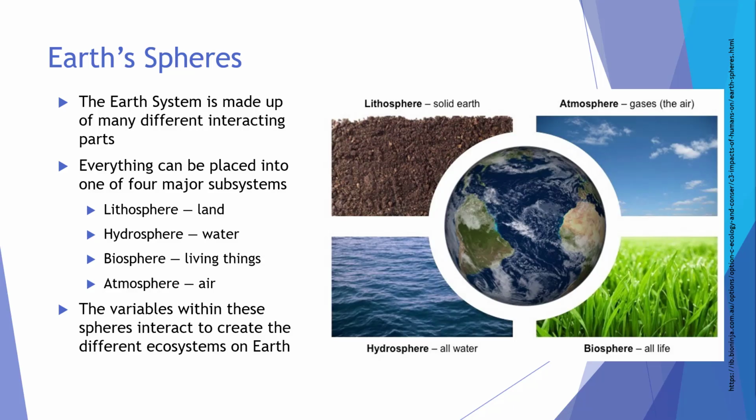The Earth's system is made up of many different interacting parts. Everything can be placed into one of the four major subsystems. The lithosphere consists of land or solid Earth. The hydrosphere is all the water on the planet. The biosphere consists of all the living things on the Earth, and the atmosphere is all the air and gases. The variables within these spheres interact to create the different ecosystems on Earth.